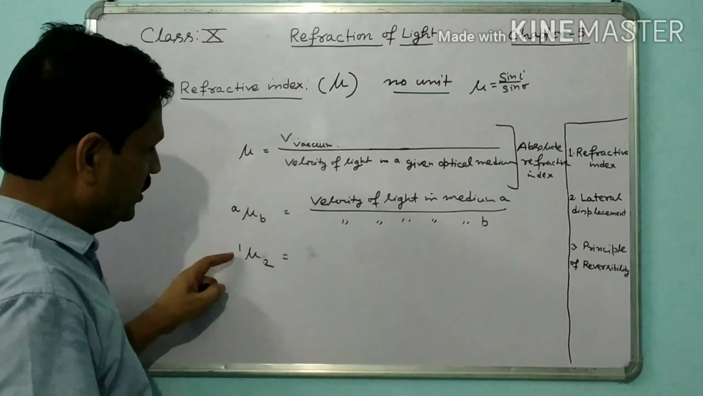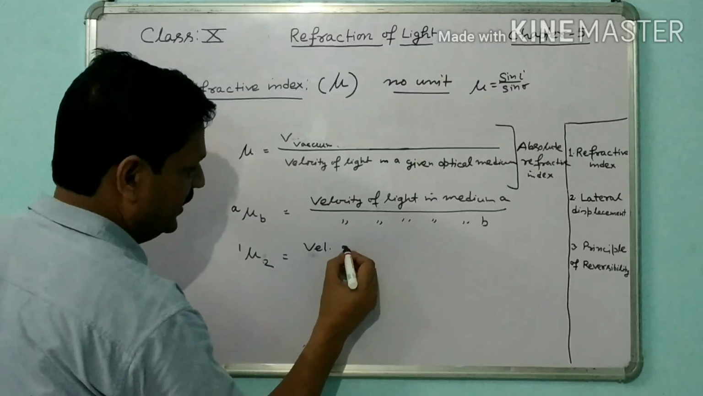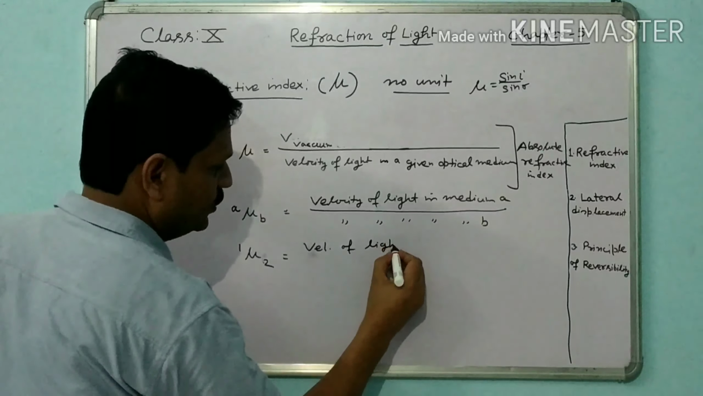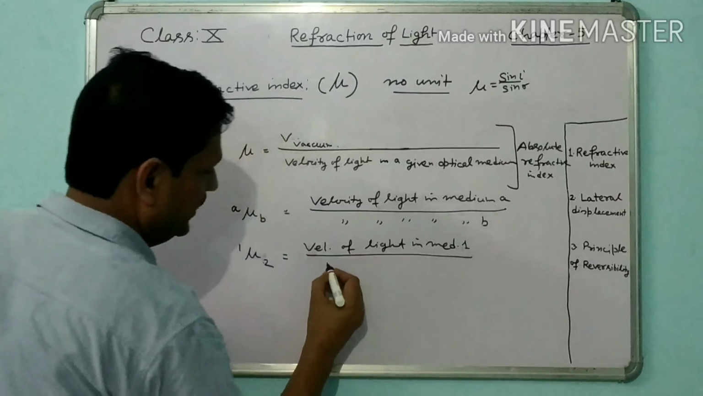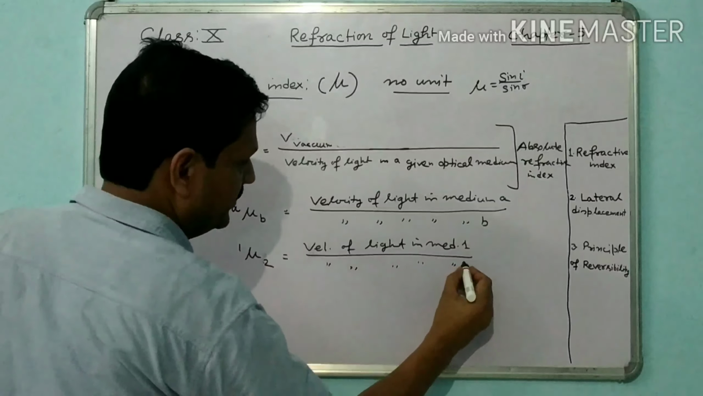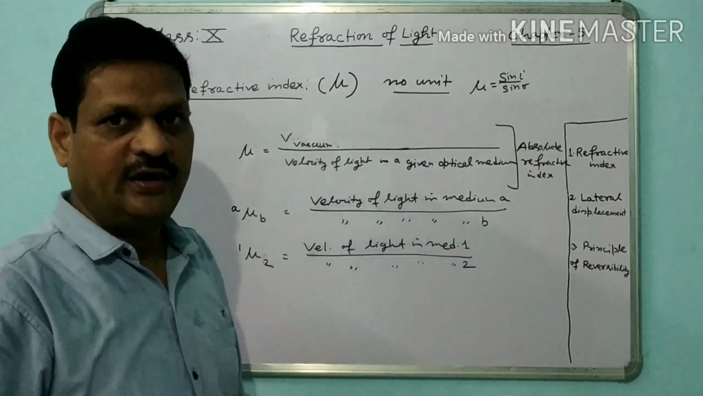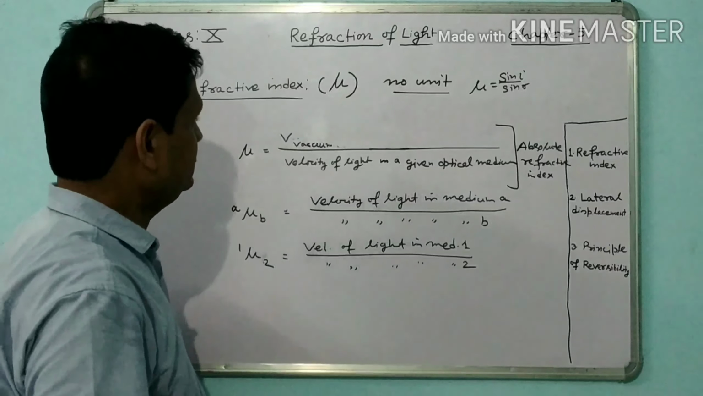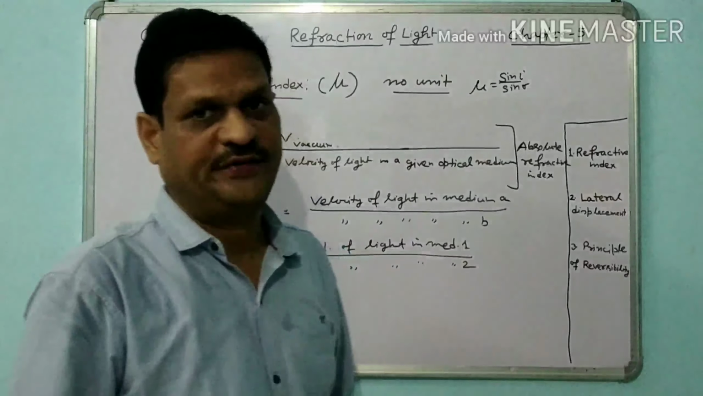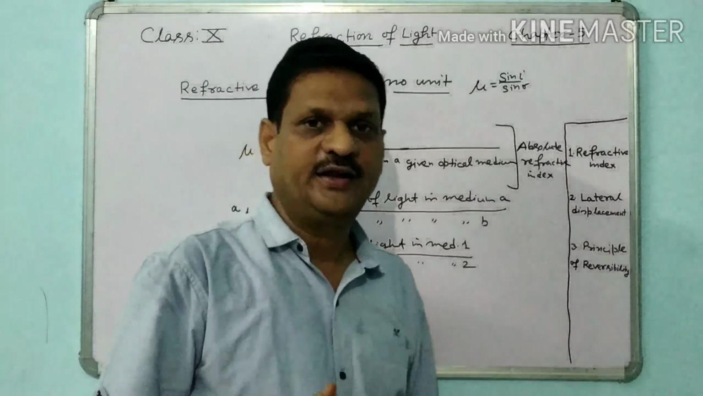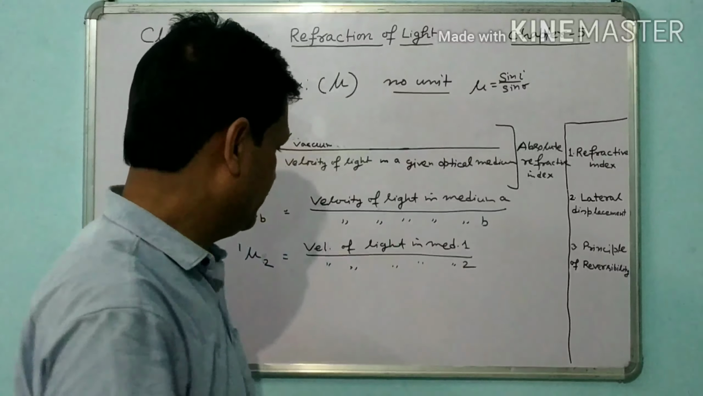So what will be the formula? Velocity of light in medium 1 divided by velocity of light in medium 2. This formula will be helpful in solving numericals. Now, I am going to discuss what is the cause of refraction. Why does the ray deviate when it travels from one optical medium to another optical medium?